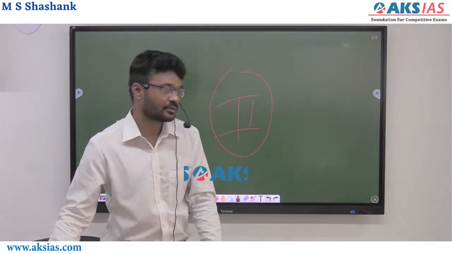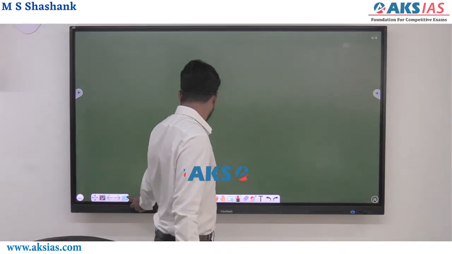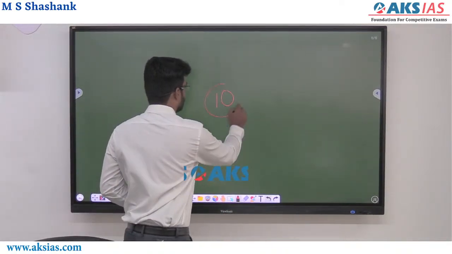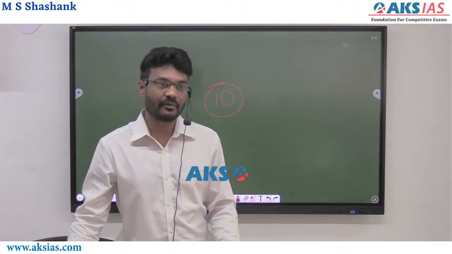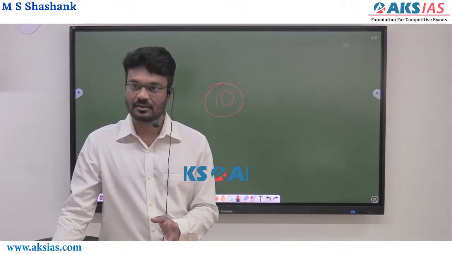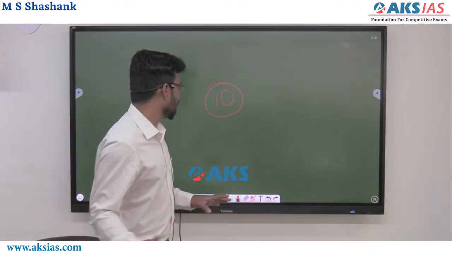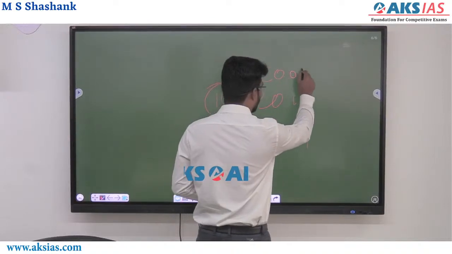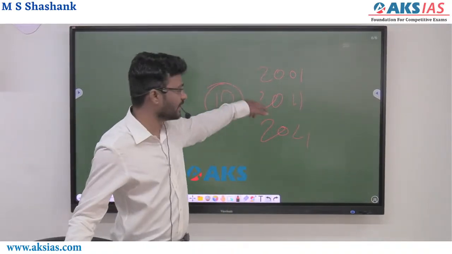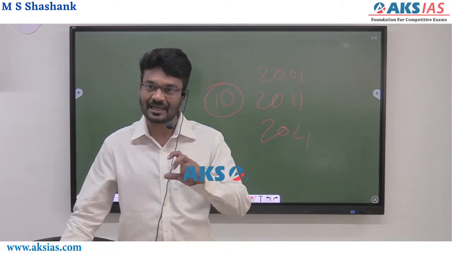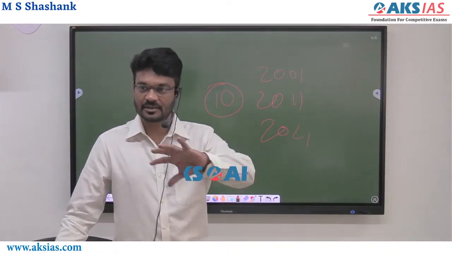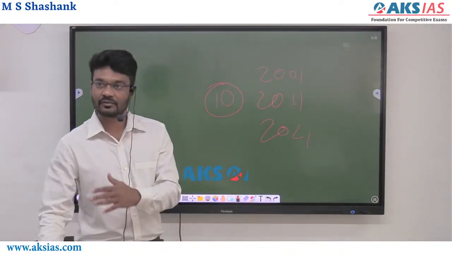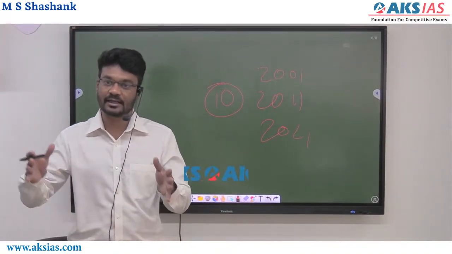Delimitation Commission, right? So when will the Delimitation Commission be constituted? For every 10 years, once in a decade. Whenever the census happens, in the first year of every decade, so 2001, 2011, 2021. Census means it measures the population. So based on the population measurement, the Delimitation Commission will be constituted, and the Delimitation Commission divides the entire country into